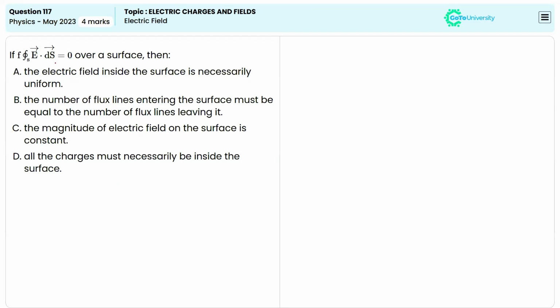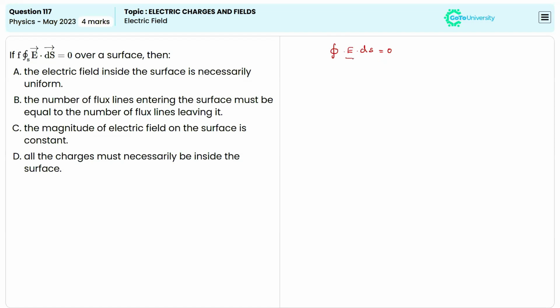So here the question is about the electric flux. It's given that the surface integral of E dot dS is equal to 0 over a surface. Now the question is which statement regarding the given integral is correct. So here the surface integral of E dot dS equal to 0 represents the electric flux through the closed surface.